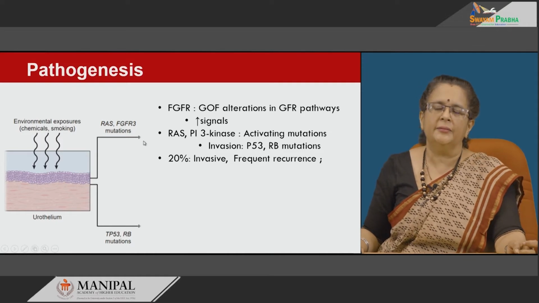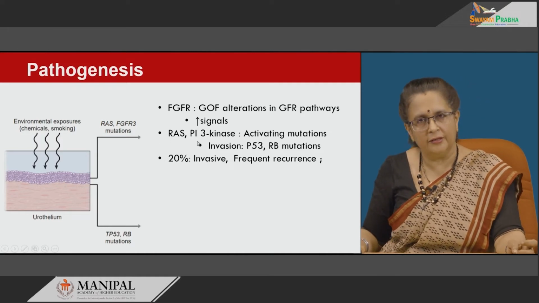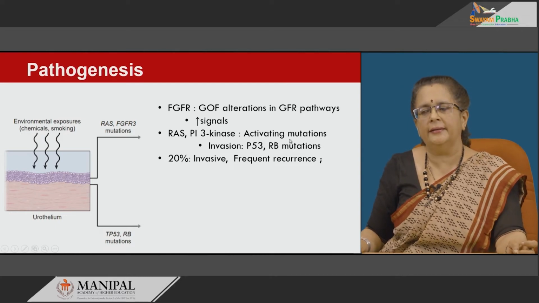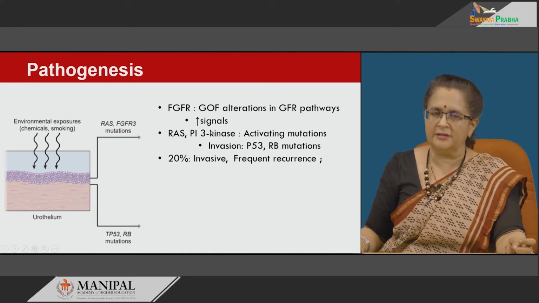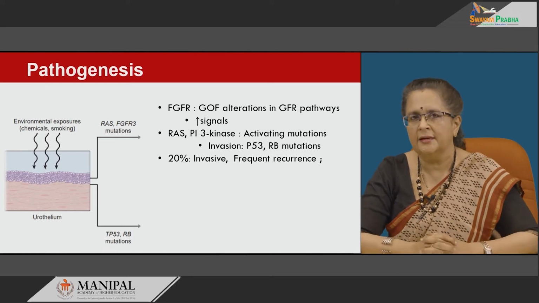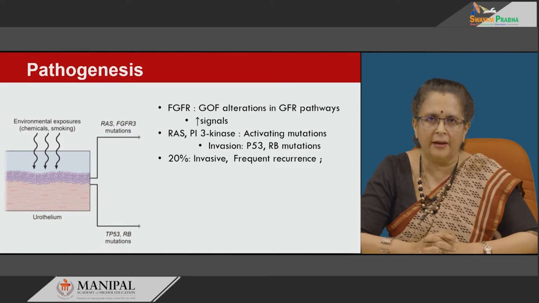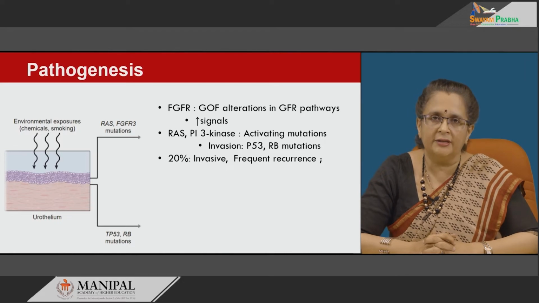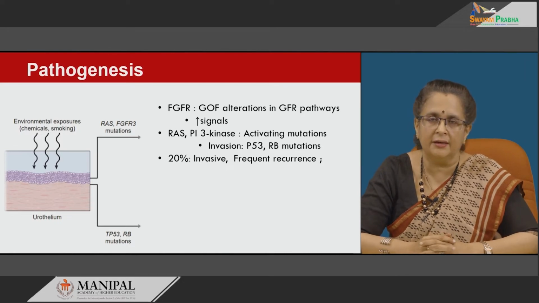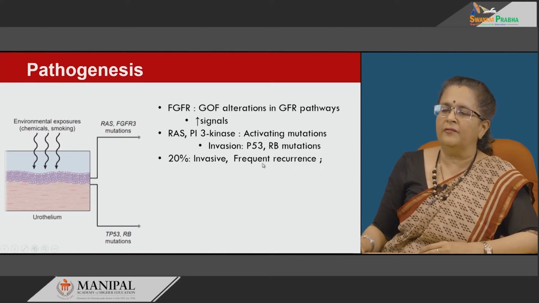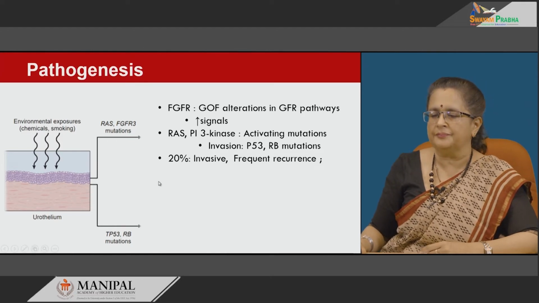Till here it will be non-invasive. Subsequently, further mutations occur, especially involving P53 and RB, and then it becomes invasive. So, how many of these will become invasive? Just remember that 80% of these remain non-invasive even in the recurrences, but 20% of them can be invasive. Now, by invasion I mean muscle invasion and not just lamina propria invasion. Recurrences, however, are very frequent along this pathway.